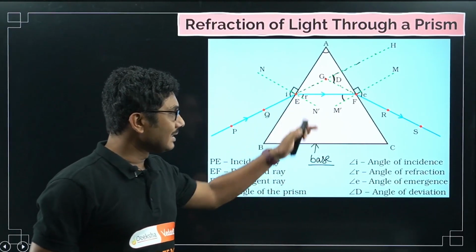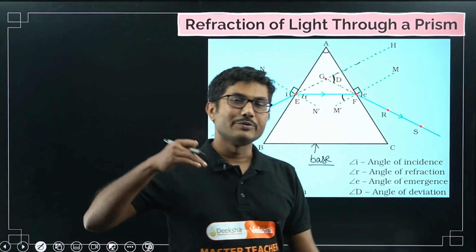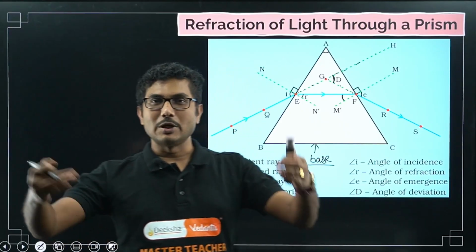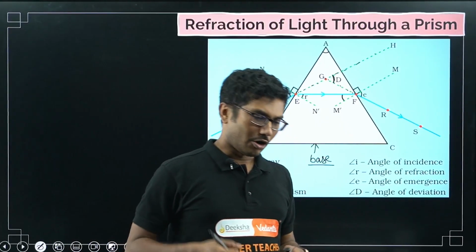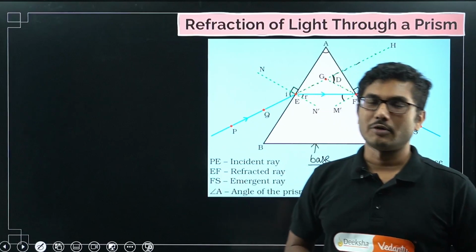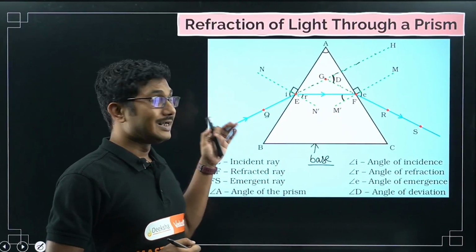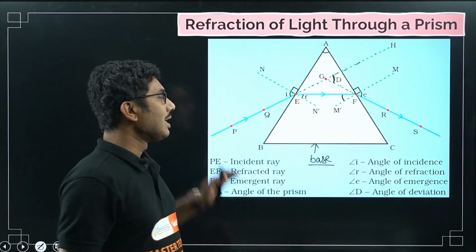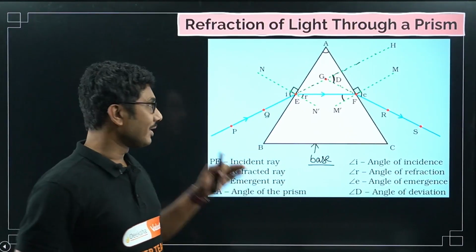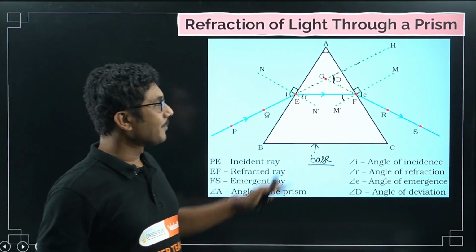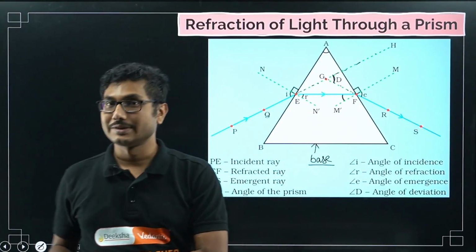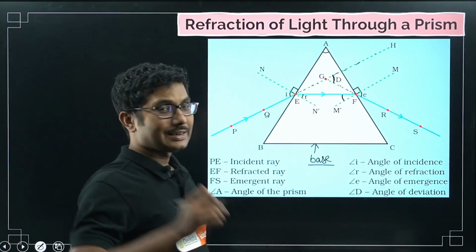But these are topics that we will discuss in your second PU if you are from the Karnataka board, or in your class 12th if you are from any other board. In class 12th this topic is taught in detail. Right now we will just restrict our discussion to this: when light travels through a prism, the ray bends towards the base. Okay, this is a single color.